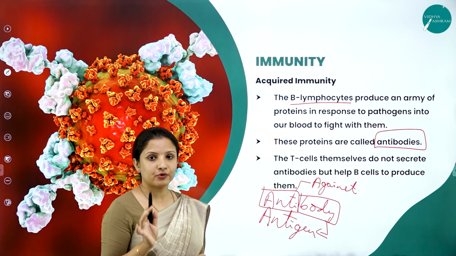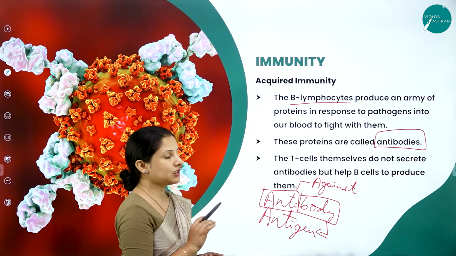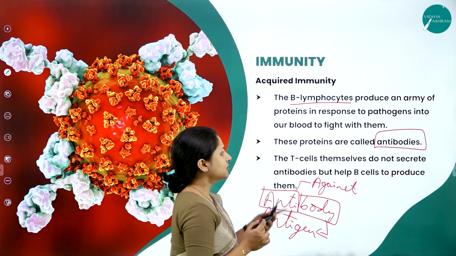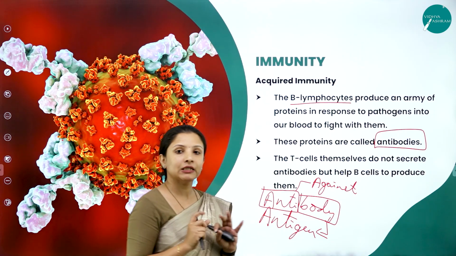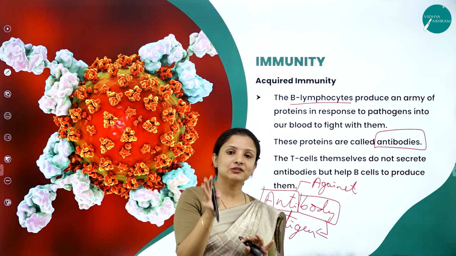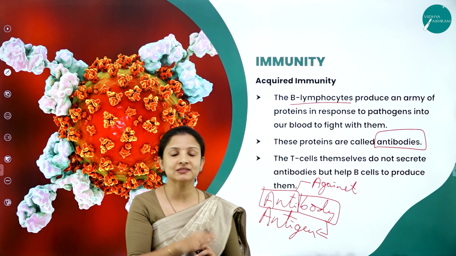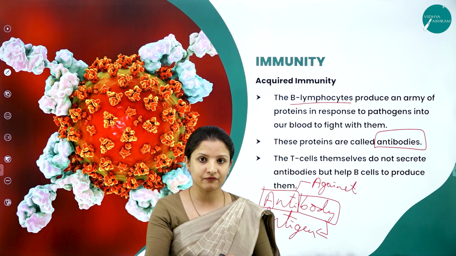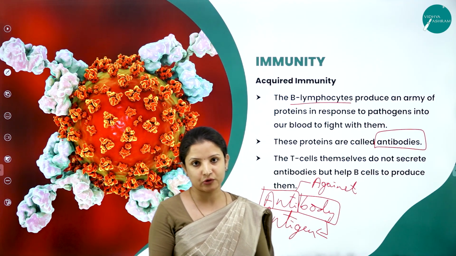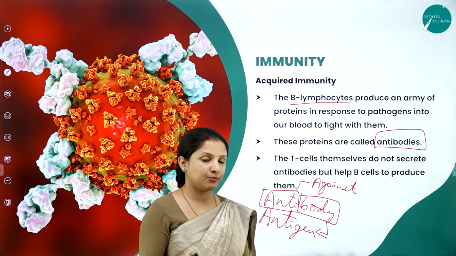So antibodies are produced by what? They are produced by the B lymphocytes. Now talking about the T lymphocytes or the T cells. T lymphocytes directly do not secrete any antibodies, but if the B lymphocytes need to produce antibodies, then the T lymphocytes have to act on the B lymphocytes and make the B lymphocytes produce the antibodies. So therefore, antibodies are produced by which type of lymphocytes?